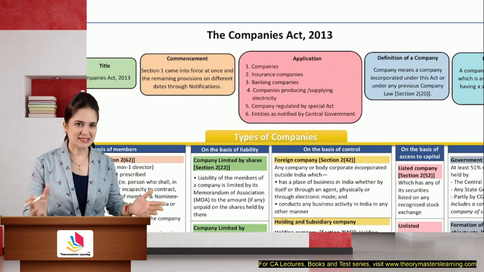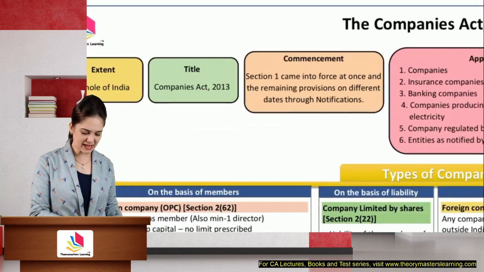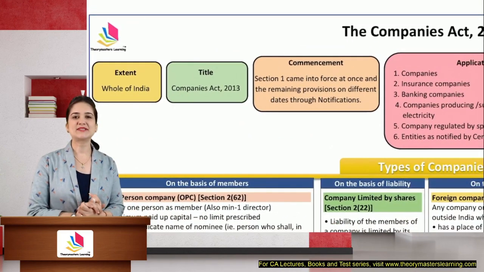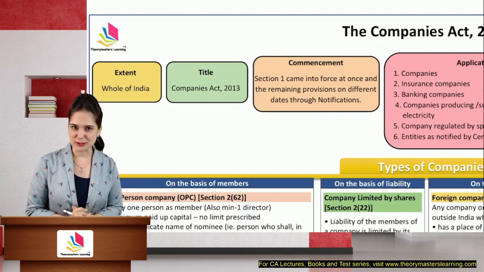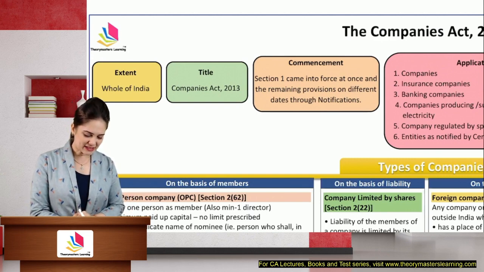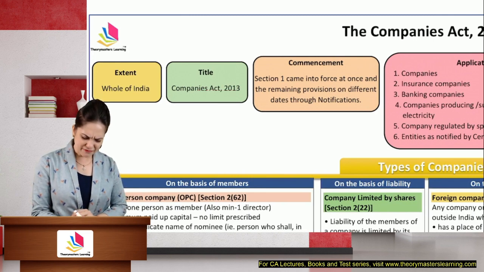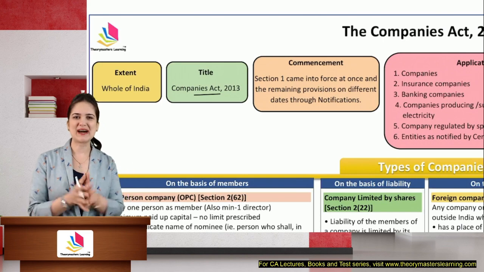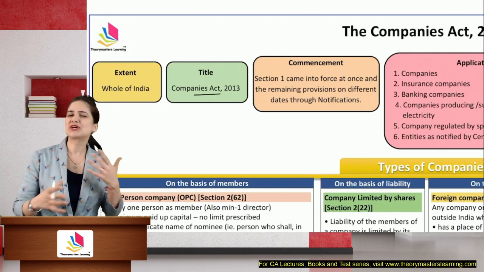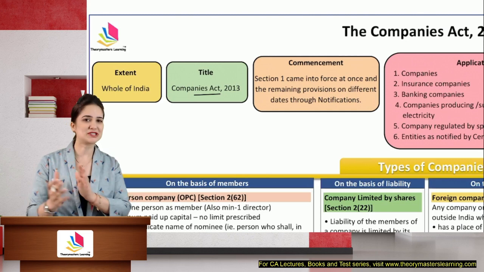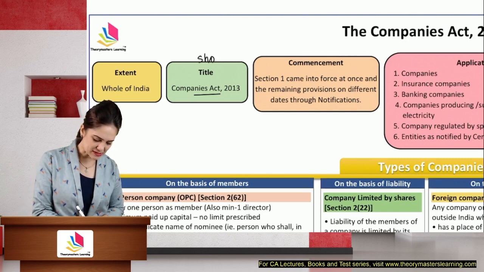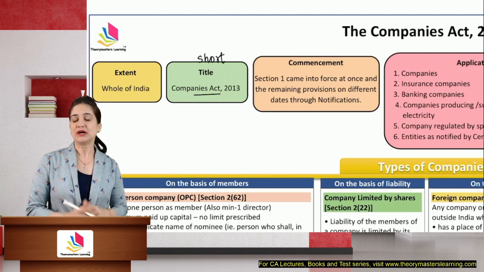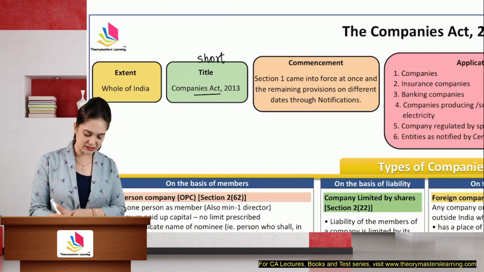So students, let's begin. The Companies Act 2013 extends to the whole of India. It applies to the state of Jammu and Kashmir also. The short title is the Companies Act 2013. Will all these small questions be asked in the exam? No, but this is just a warm-up session for the provisions that we're going to study next. So this is the short title. It is known as the Companies Act 2013.